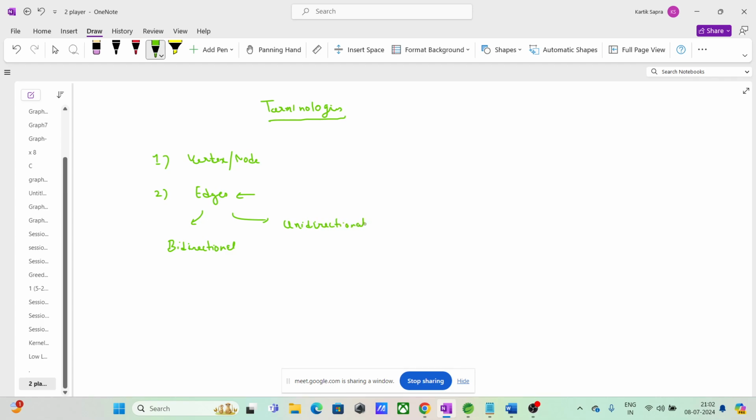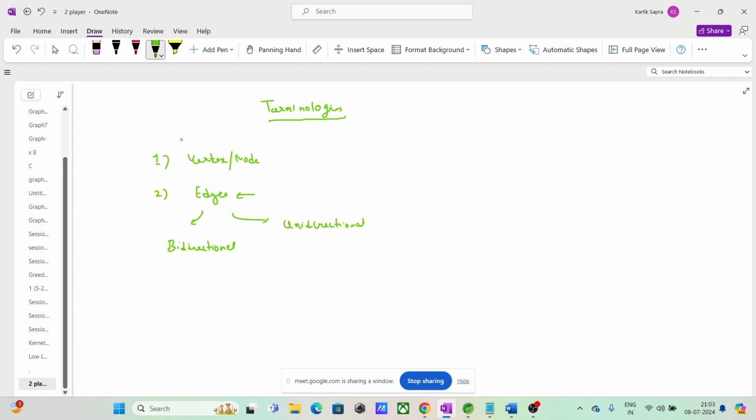You have seen that there are roads also, right? So on same road you can go, and on the same road you can come. That is a bi-directional road. What is a unidirectional road? One way, you can go just in that direction only, right? Or आपका चालान कट जाएगा, police will charge you, right? So you cannot go on that road, right? So similar is the case with the edges also, because roads are also edges for us.